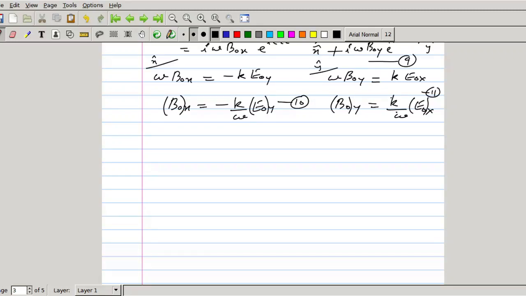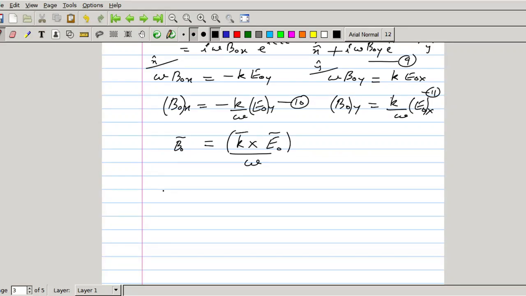In vector form we can write this equation by combining these two equations using vector notation. I am writing these two equations as vector B0 equal to K cross E0 by omega. Is it right? K cross E0 by omega.